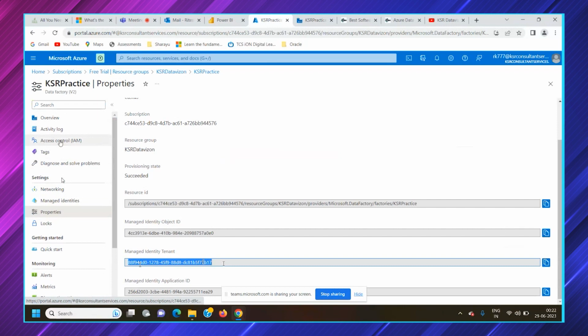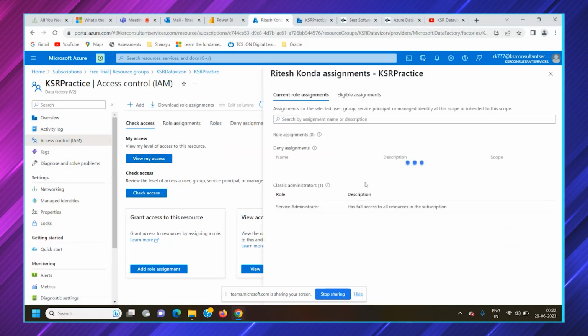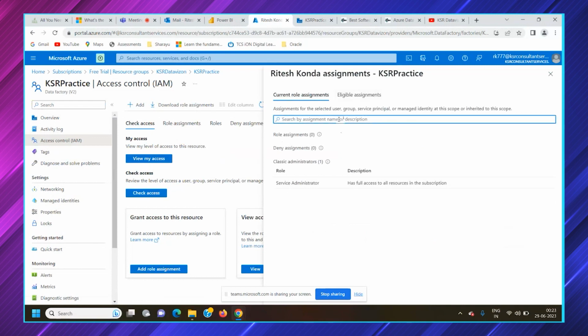There is also an option available for Access Control. You can check what type of access you have for this particular Data Factory. As I have created it, I am the administrator here, the service administrator. I can grant access to the same Data Factory to multiple people also. If you click here, you can search the names.